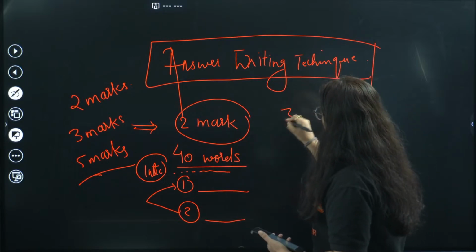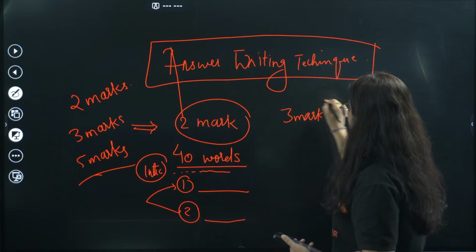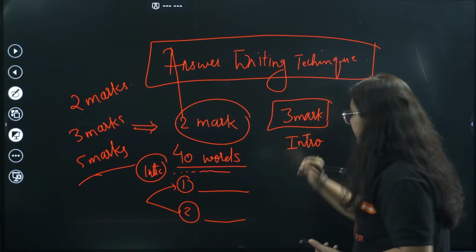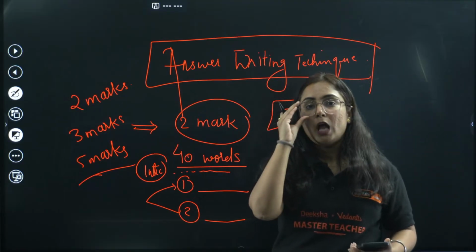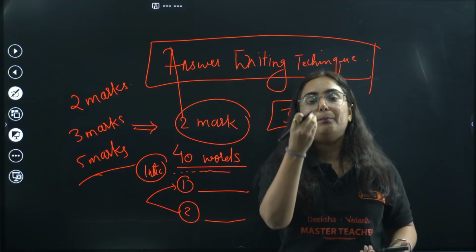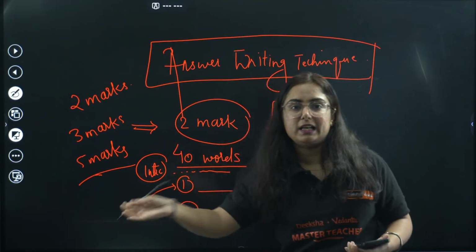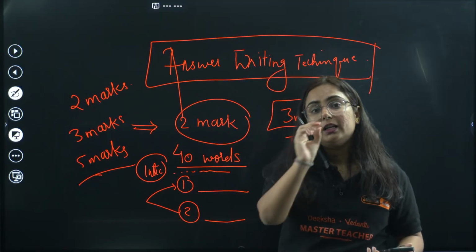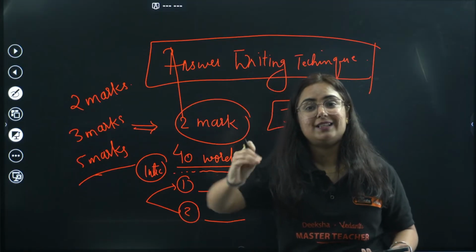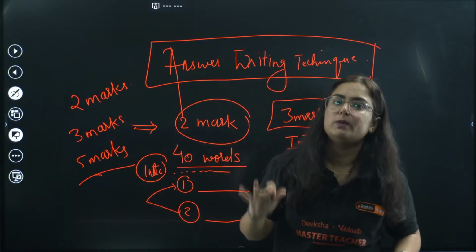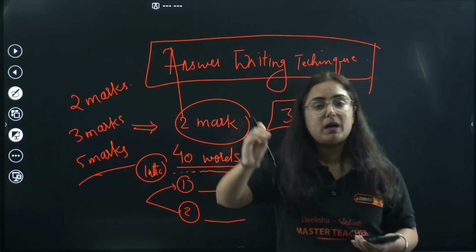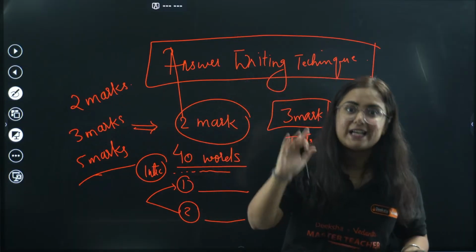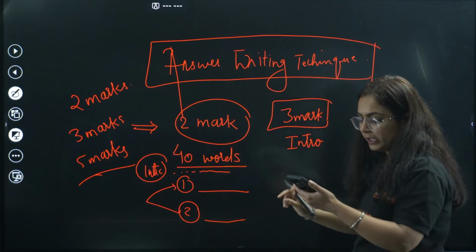Okay, then we will move to a 3-marker question. For the 3-marker question, the perfect answer is to write an intro. For example, what are the benefits of manufacturing industries? The benefits of manufacturing industry are as follows. You need to mention it. Similarly, for steps taken by French revolutionaries to raise nationalist sentiments, write the intro, then write the points.